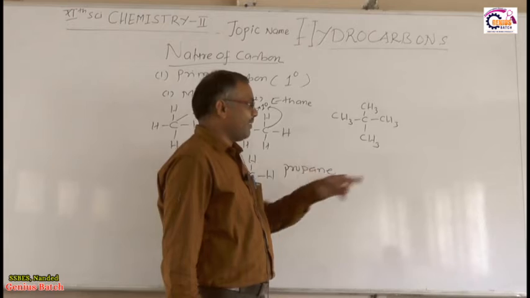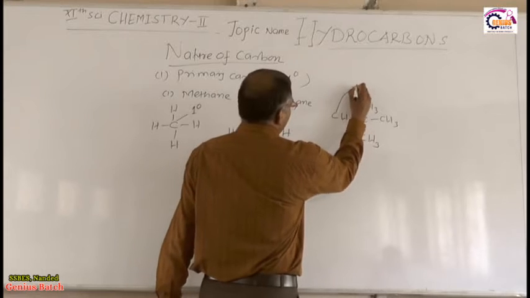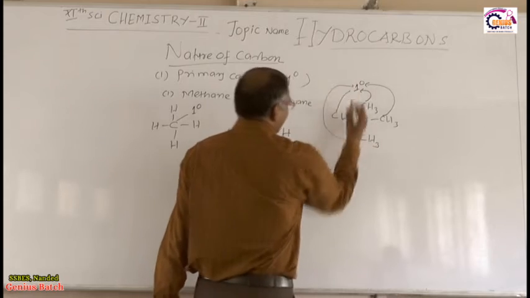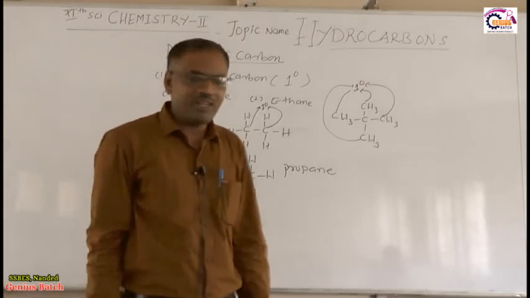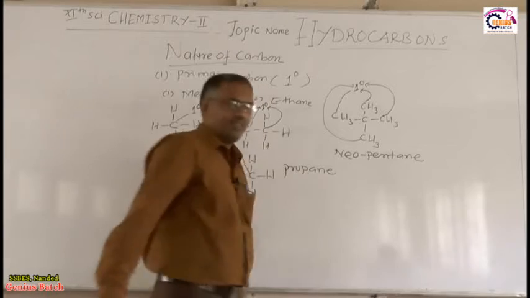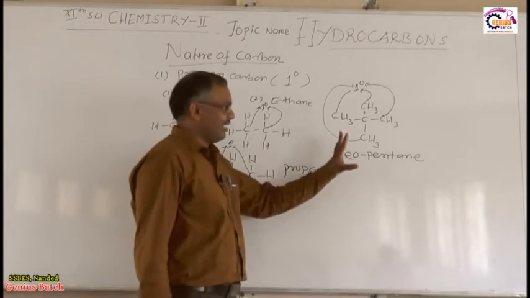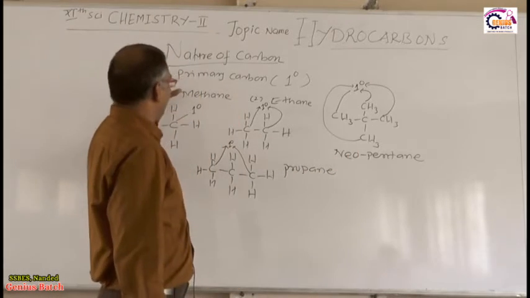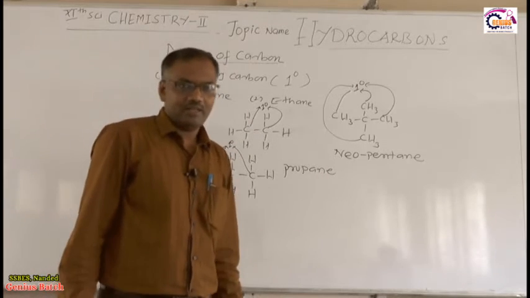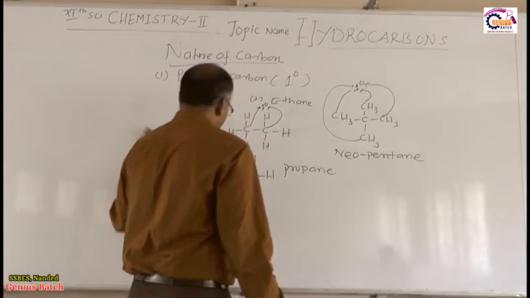Okay, so what do you mean by primary carbon atom? The carbon atom which is attached to only one other carbon atom. So therefore, this is the primary carbon atom. This is also a primary carbon atom. So how many primary carbon atoms are present in neopentane? There are 4 primary carbon atoms present in neopentane, right? Okay, so have you got this definition of primary carbon atom and the examples of primary carbon atom, right? Okay, so next we will see the secondary carbon atom.